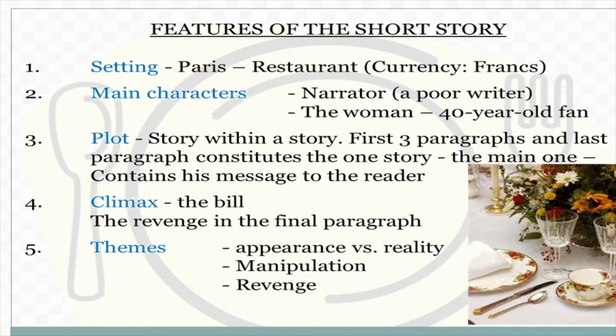The first theme is appearance versus reality. That is, you feel something but you try to show something else. So that is appearance versus reality. The lady was not at all a fan of the writer, but she put up a show just because she wanted a free meal. Manipulation is there, taking someone for a ride, manipulating someone, and also revenge. Now, the revenge thing, I think you should read the story and enjoy this part. Okay, how the writer took revenge on the lady in the end.